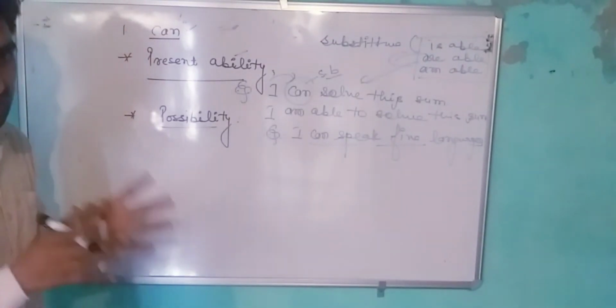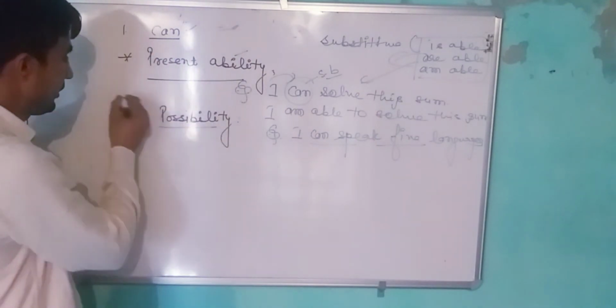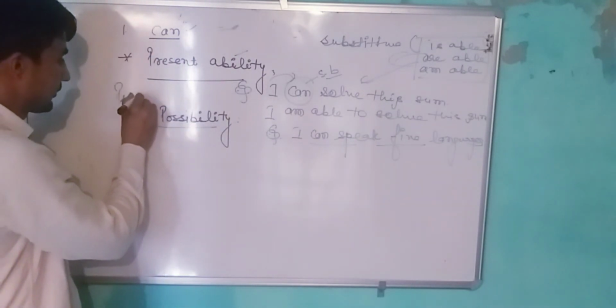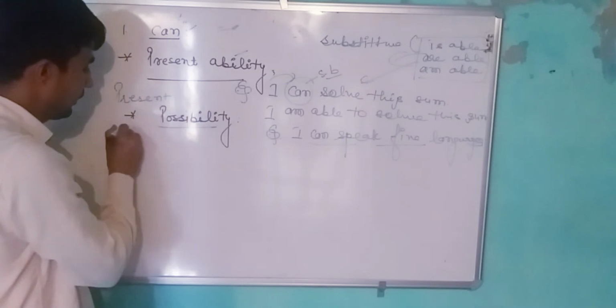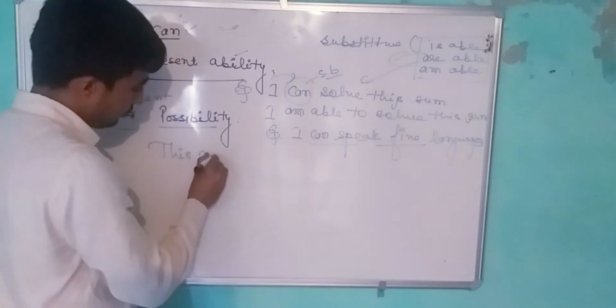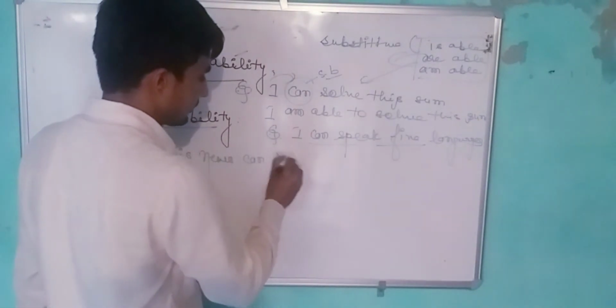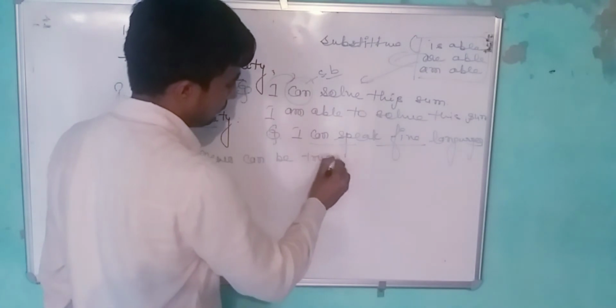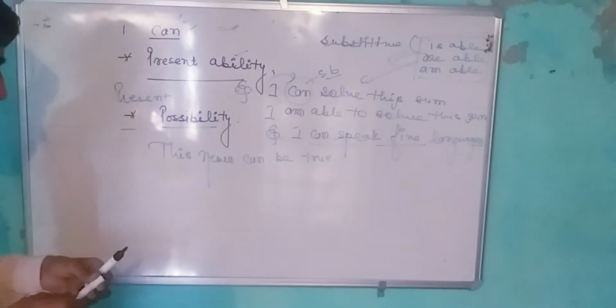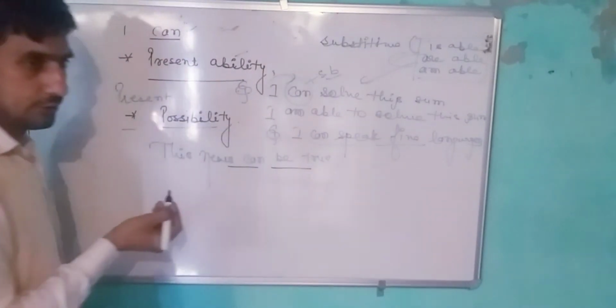If there is any possibility, we can use can. Present possibility, for example: this news can be true. It means this is also defining the present possibility of the news.